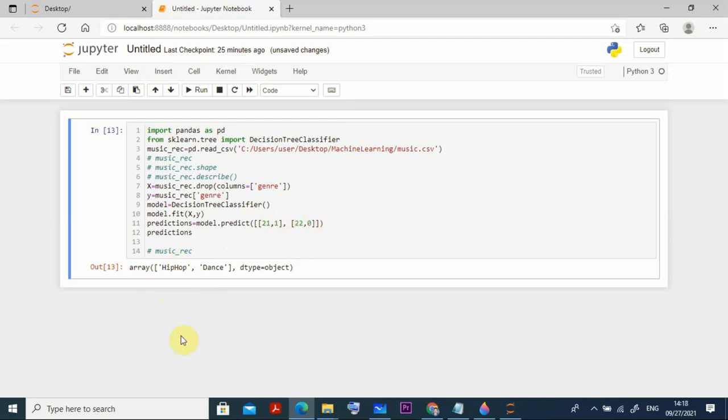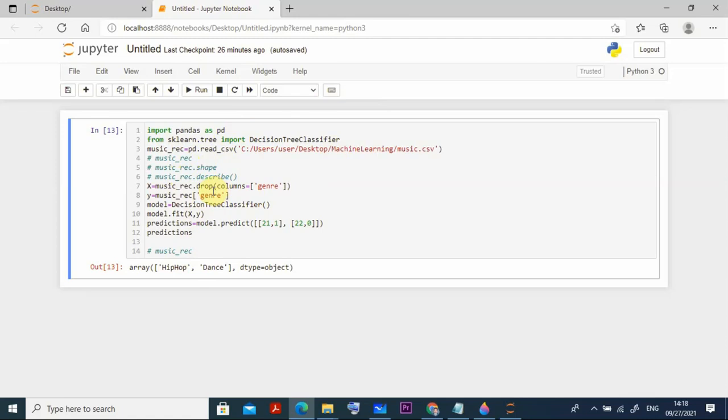So these are the things we are able to do. Till now what we have done is we have only used the library pandas, and the library scikit-learn, or in short sklearn.tree. From this we have imported the decision tree classifier, and the same thing I am using. So if you analyze what we did here, first of all we imported the data and tried to read it. Then we practiced some basic commands, how to see the shape, describe, and values also we can check there.